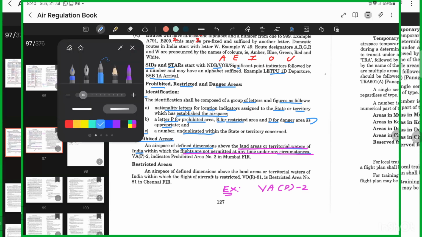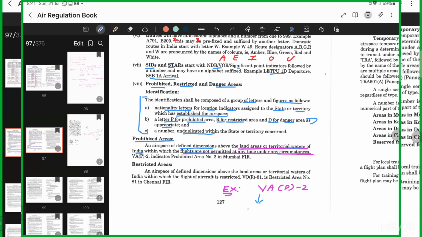V, the country, indicates which country it is present in. A indicates the FIR. P stands for prohibited area. And 2 is a number, like an identification number.